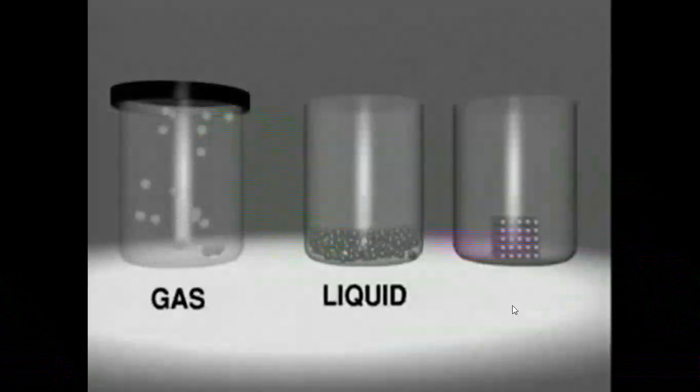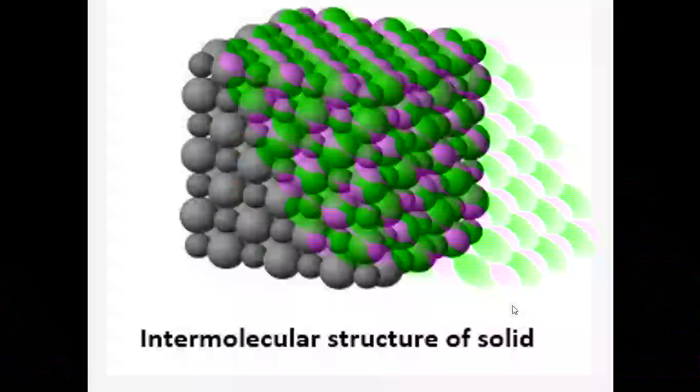Okay, so here we will see how these solid, liquid, gas particles are bound to each other. First one, we will see the solid state. So this is the image for solid state. This green color and purple color which you are seeing, they are called particles. In solid state, how are the particles bonded? They are tightly packed. Here you can see there is no space between the particles.